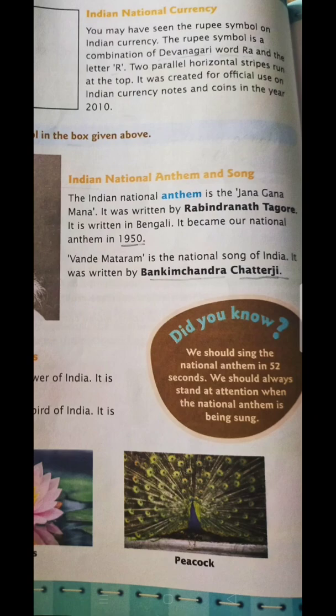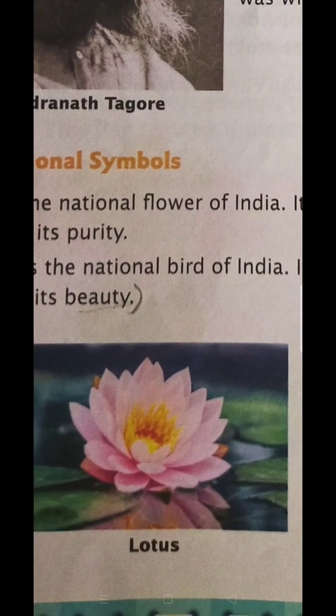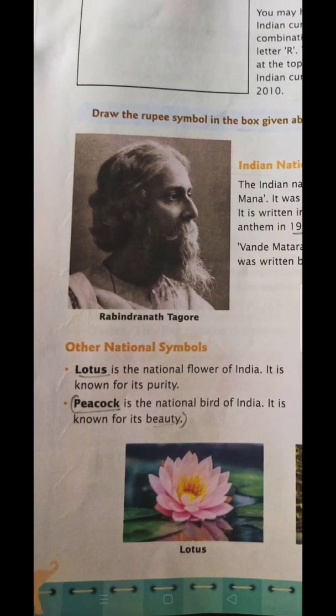Okay, so the other national symbols include our national flag, national flower, national animal, national bird, and national river. So we are going to discuss that. Our national flower, here is the picture of lotus. Lotus is a very beautiful flower, and it is known for its purity. Purity means Shuddhata. If someone asks you which is our national flower, you have to respond that it is lotus.